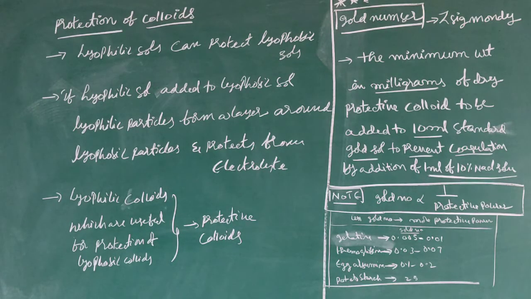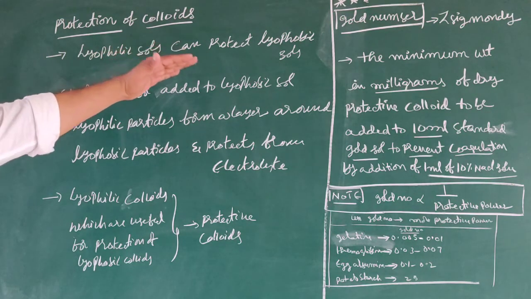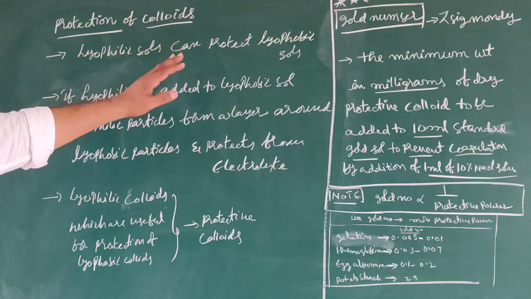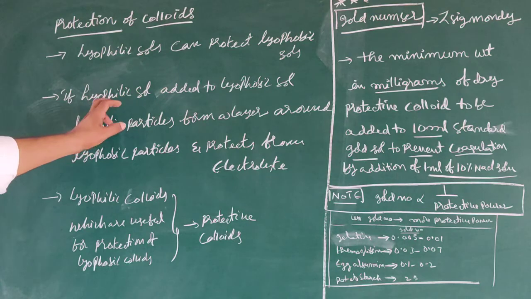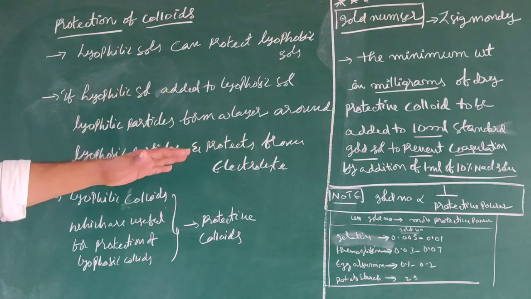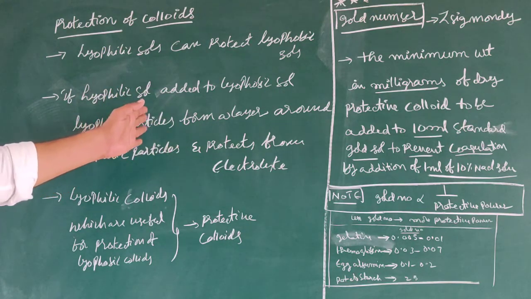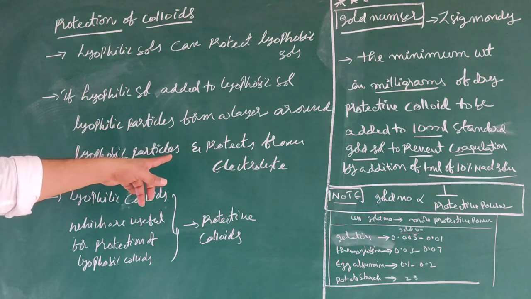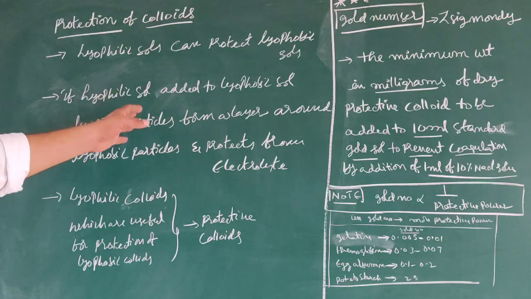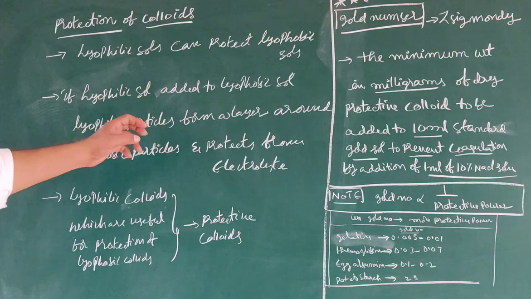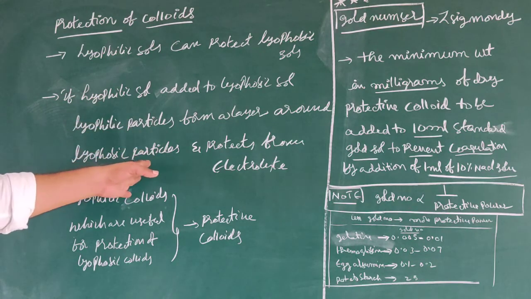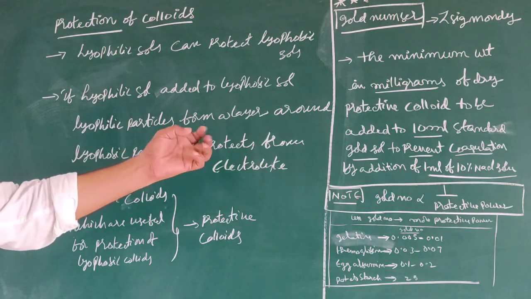Next, protection of colloids. Generally, lyophilic sols can protect lyophobic sols. If lyophilic sol is added to lyophobic sol, the lyophilic particles form a layer around the lyophobic particles and protect them from electrolyte.